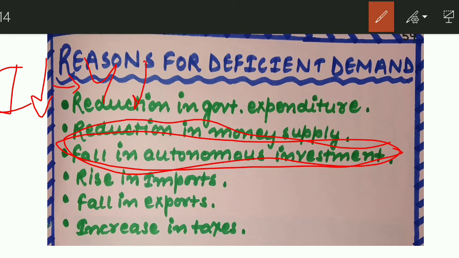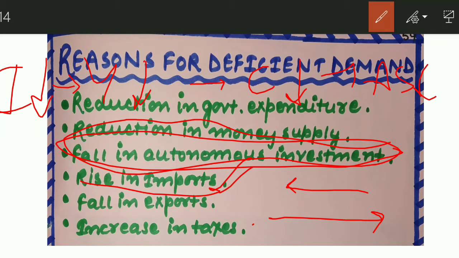Due to fall in investment, what is happening? Income is also falling. As a result, consumption is also falling. So your aggregate demand is also falling, and that's why it is less than aggregate supply. And rise in imports tells us that we are buying more from the foreign country, so our money is going more to the foreign nation. That's why the money available in our country is less, right?